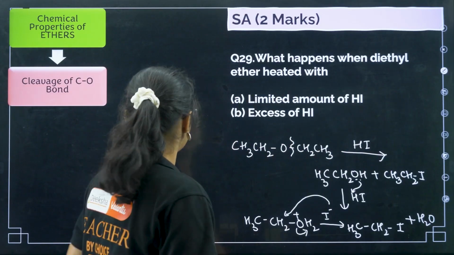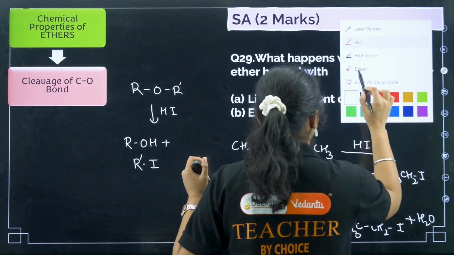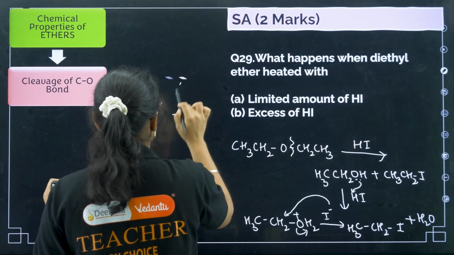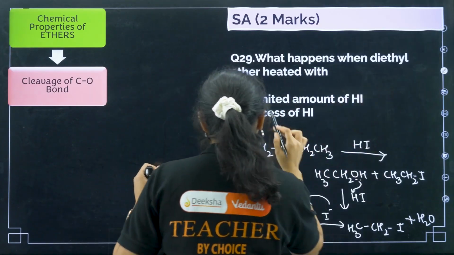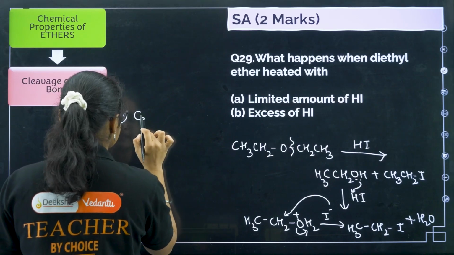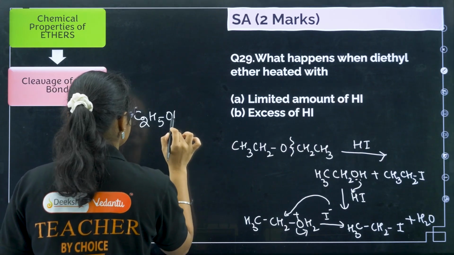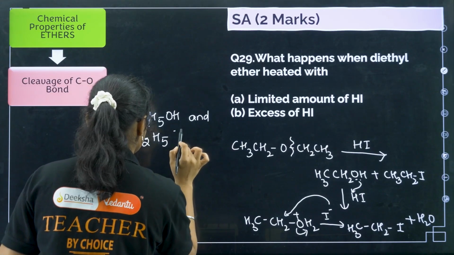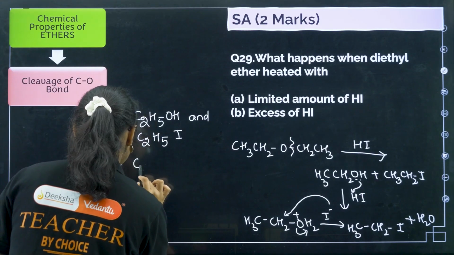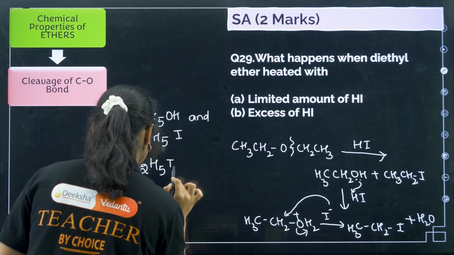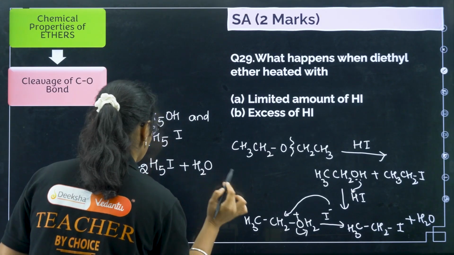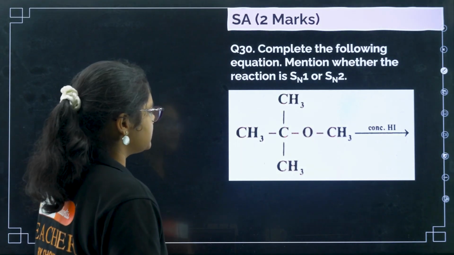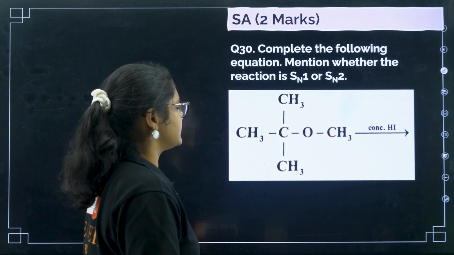I hope it is clear, or let me write it clearly so that you don't get confused. I'll erase this one. So with A you will get C2H5OH and C2H5I. With B what you will get? C2H5I plus H2O. Next, question number 30: complete the following equation, mention whether it is SN1 or SN2.